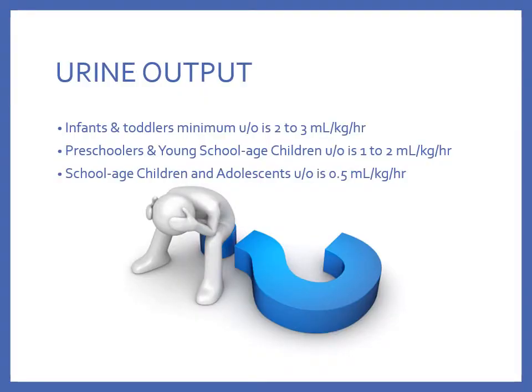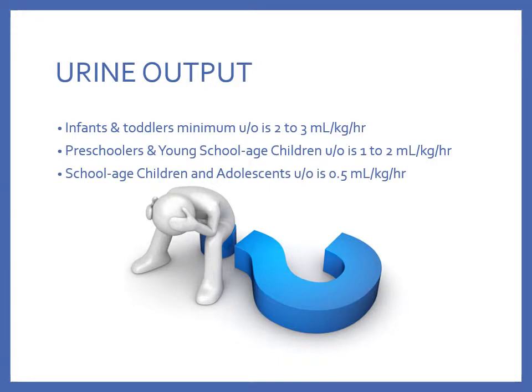Urine output varies by weight and age. And looking at these numbers, it may seem overwhelming at first, but it's important to recognize that regardless of age, the average urine output is roughly 30 milliliters an hour. For example, in the infants and toddler range, a 1-year-old weighs about 10 kilos, so they'd be 20 to 30 milliliters an hour. In the preschooler and young school age range, a 5-year-old weighs about 20 kilos, so they'd be 20 to 40 milliliters an hour.